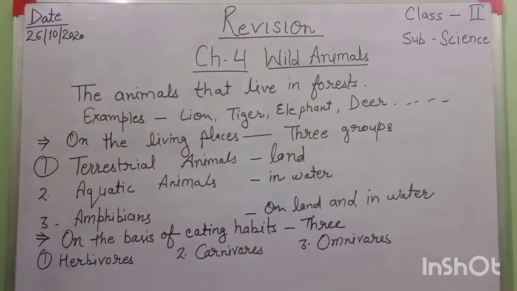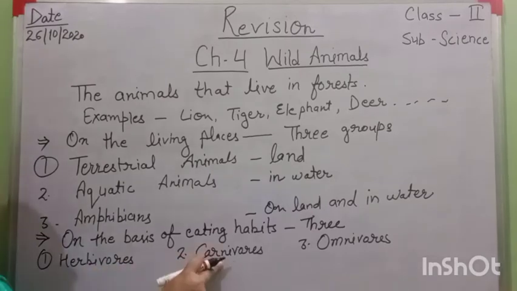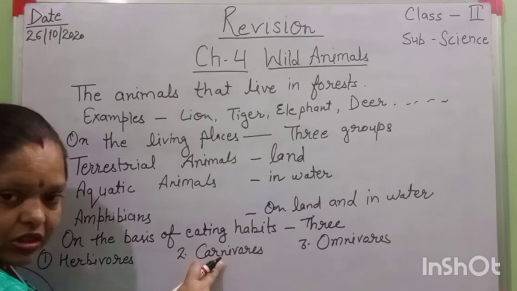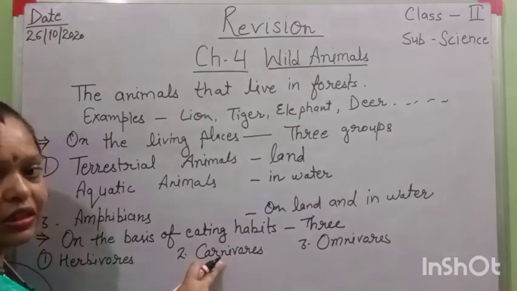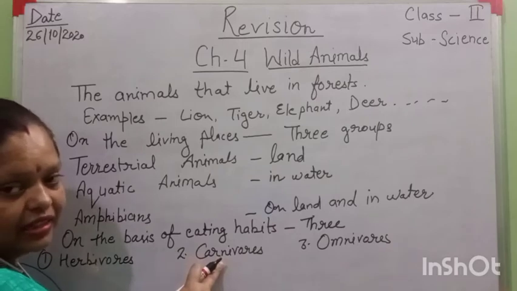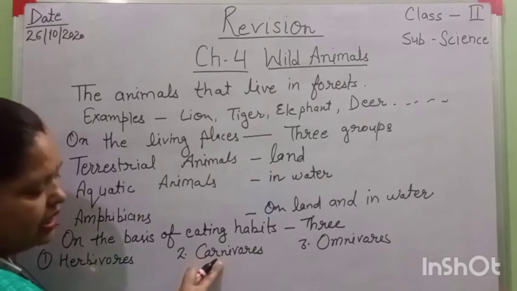First is herbivores. Animals that are plant eating animals are called herbivores, like cow, deer, buffalo, etc. Carnivores are animals that eat the flesh of other animals. Student, like lion and tiger, these animals are carnivores.